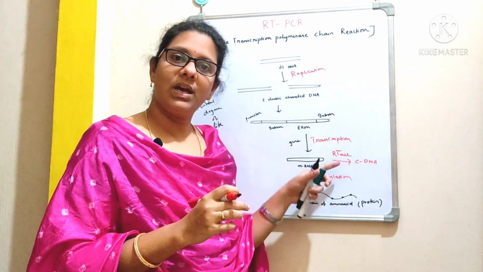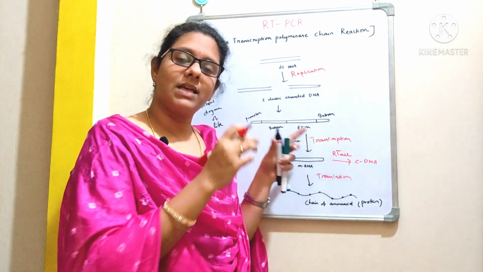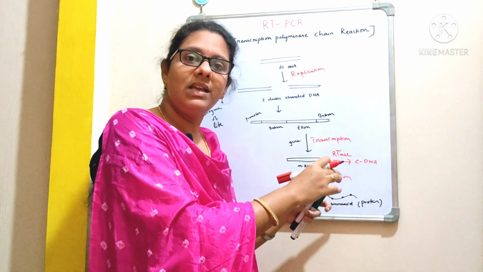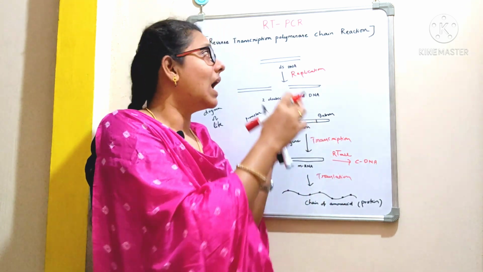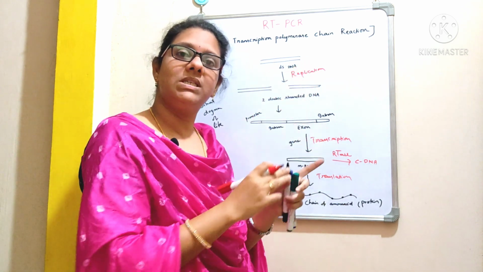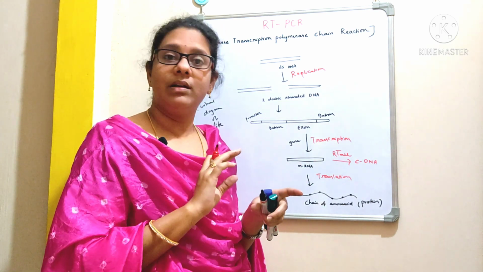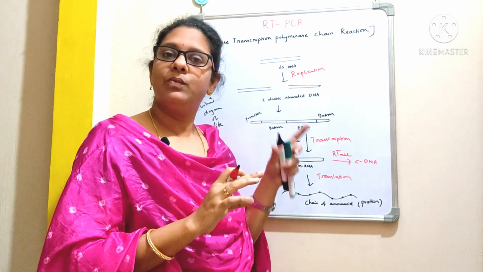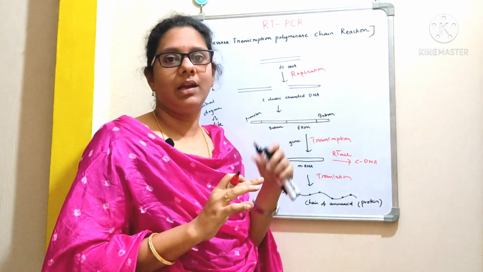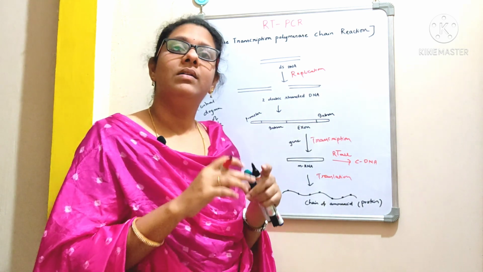But here we are saying that some of the viruses have RNA as a genetic material. And for this reverse transcription PCR method, we are going to use RNA as a starting material and not DNA. In that case, we can't use Taq DNA polymerase. Why?